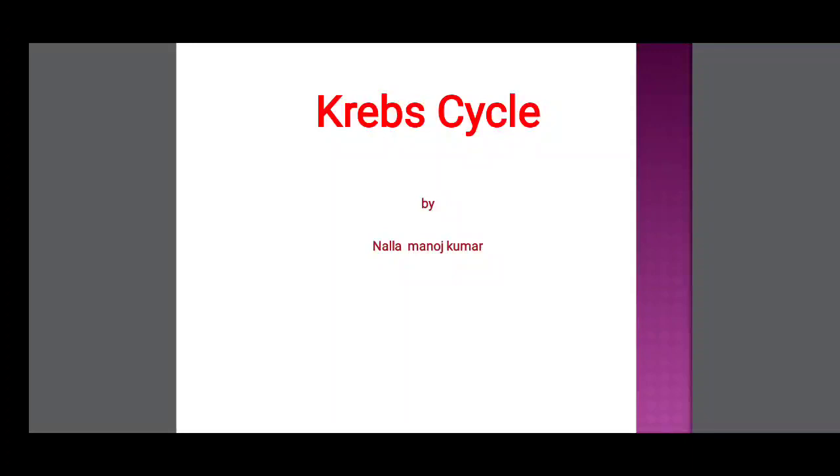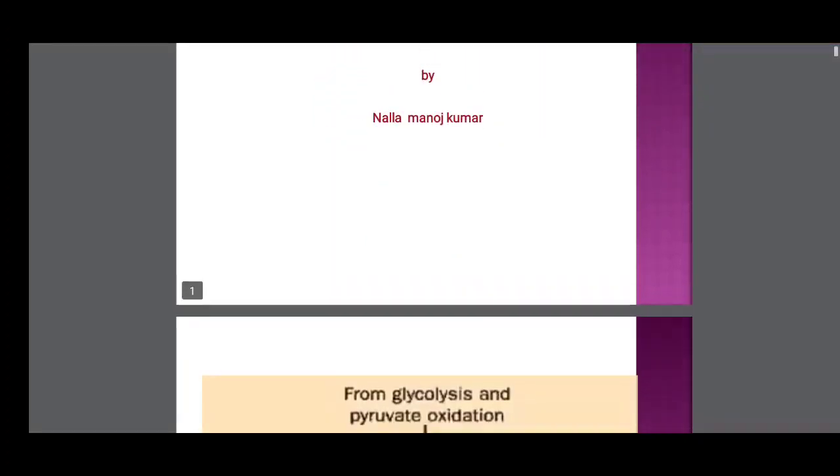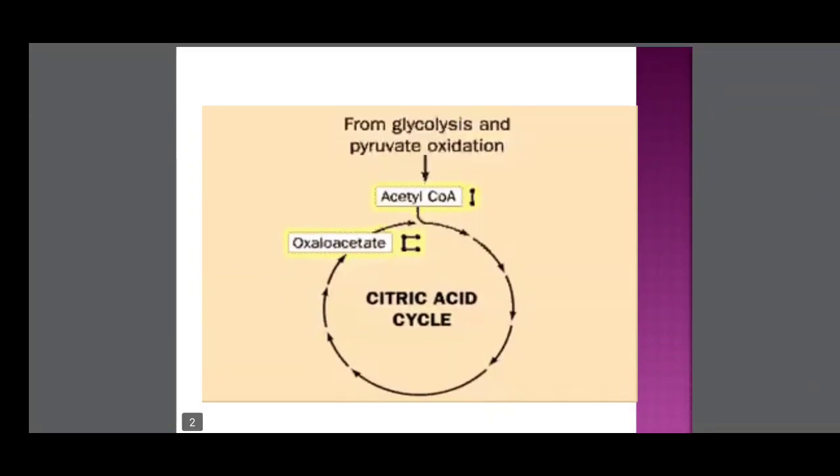In respiration, there are four stages. One is glycolysis, second is pyruvic decarboxylation, third is the Krebs cycle, and fourth is the electron transport chain (ETS). In these four stages, aerobic respiration is completed and energy is released. Both plants and animals go through these four stages in aerobic respiration. Today we discuss the Krebs cycle.